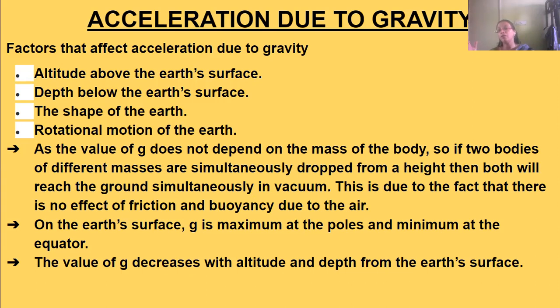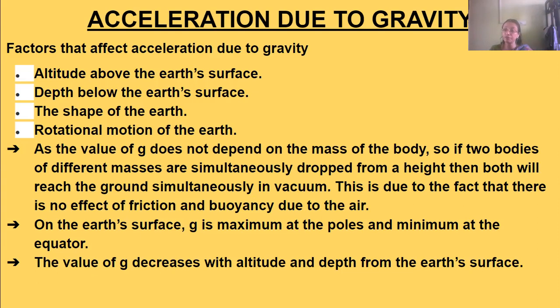But if it is in air, where there is no vacuum, then the body with more mass will reach the surface of the Earth faster than the lighter one. This is because in a vacuum there is no friction and buoyancy due to air.